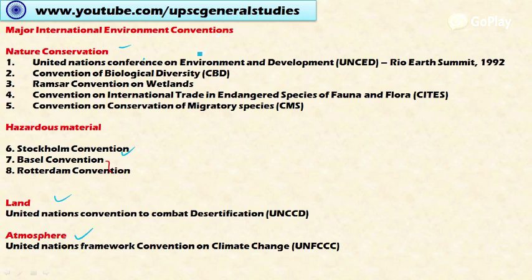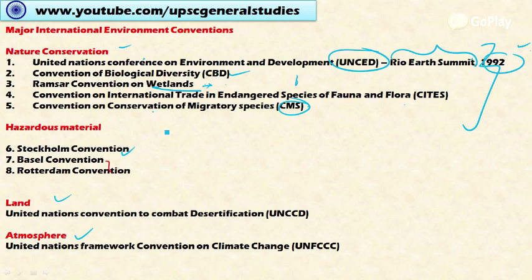So under natural conservation we have the United Nations Conference on Environment and Development, that is the UNCED, also called the Rio Earth Summit, that happened in 1992. The second is the Convention on Biological Diversity, and the third is the Ramsar Convention on Wetlands. I have covered these already in the previous videos. The fourth one is the Convention on International Trade in Endangered Species of Fauna and Flora, that is CITES. And the fifth major convention is the Convention on Conservation of Migratory Species. So these are the five important conventions under natural conservation.